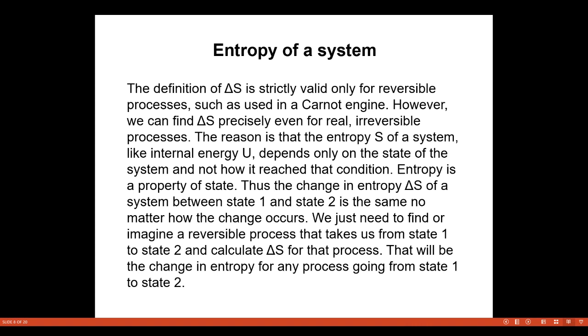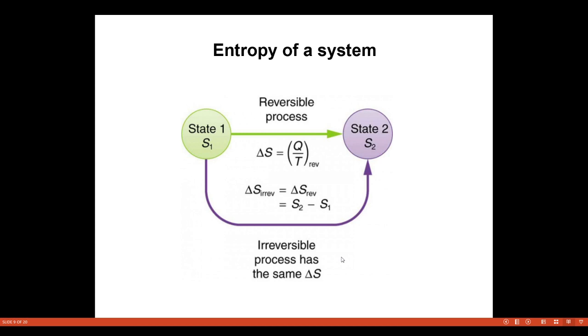Thus, the change in entropy delta S of a system between state 1 and 2 is the same no matter how the change occurs. We just need to imagine a reversible process that takes us from state 1 to state 2 and calculate delta S for that process. That will be the change in entropy for any process going from state 1 to state 2. For a reversible process, delta S is equal to Q divided by T. So look at the figure, state 1 and state 2. Delta S irreversible is equal to delta S reversible, so we can write S2 minus S1. So an irreversible process has the same delta S.